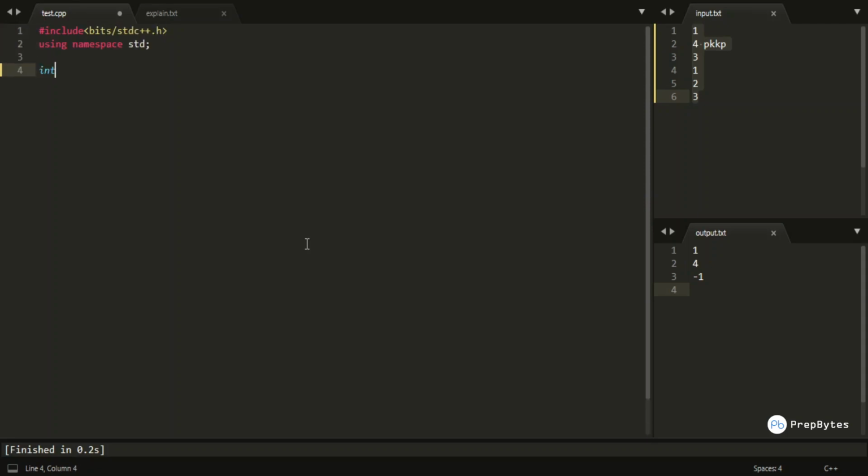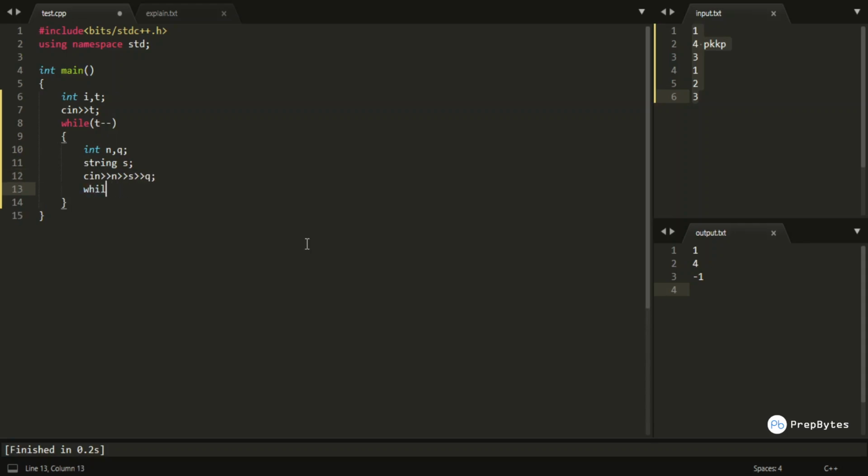Okay, and int main, T is my test case and I is my looping variable. I am taking total T test cases and I am using a while loop, and I am running this while loop total t number of times, and then I am taking n and q and string s. Okay, here n is the size of the string, s is the string, and q is total number of queries.